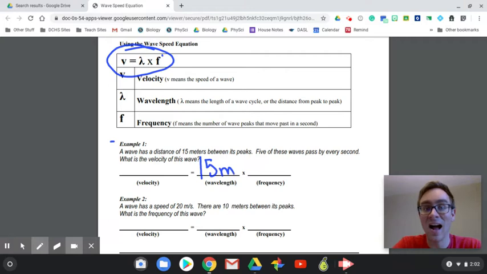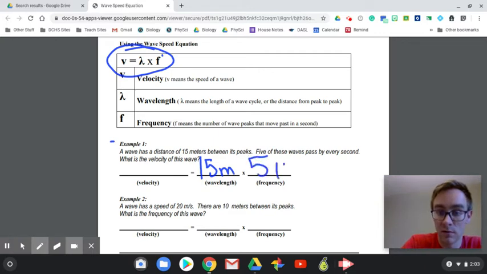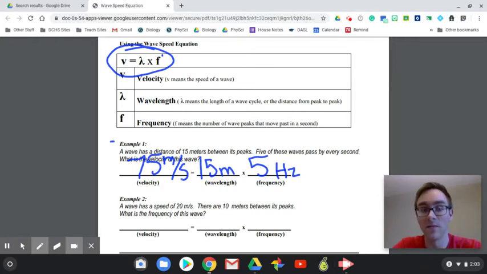All right, 5 of these waves pass every second. Frequency is the number of waves per second. 5 waves per 1 second is 5 hertz. All right, so 15 times 5, that would give us our wave speed. So anyone can do that off the top of their head? 75 meters per second. All right, that wave is traveling at 75 meters per second.